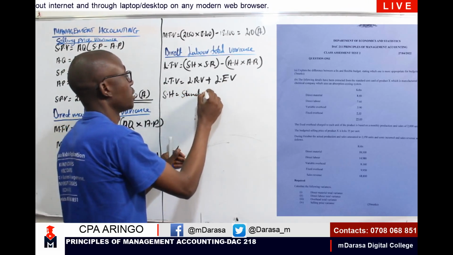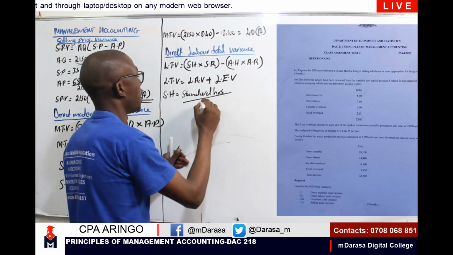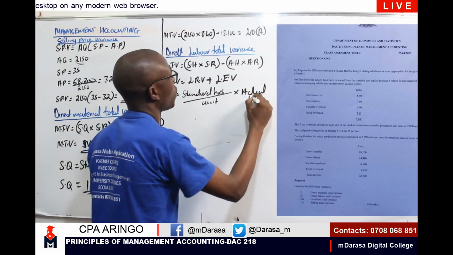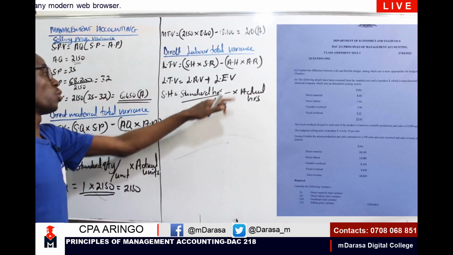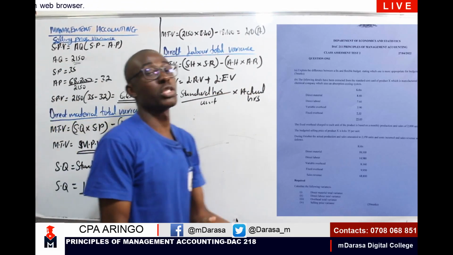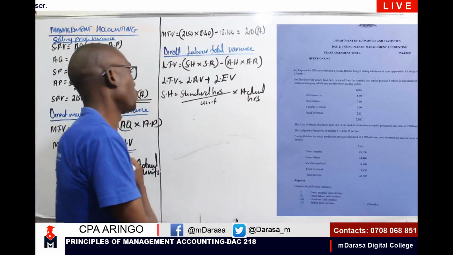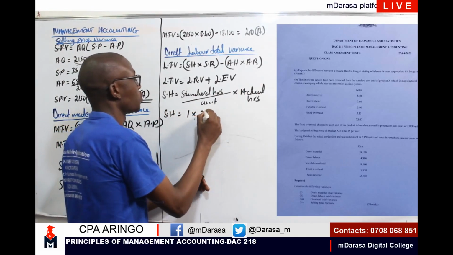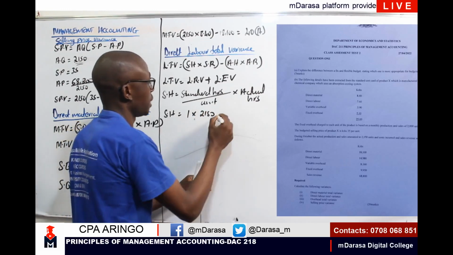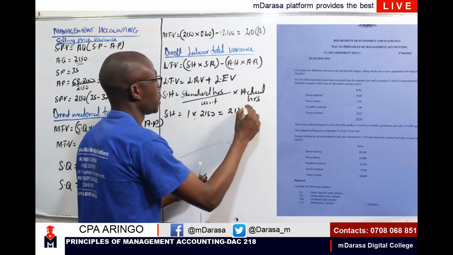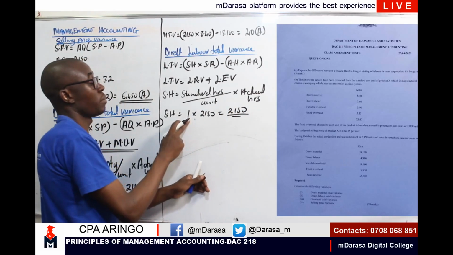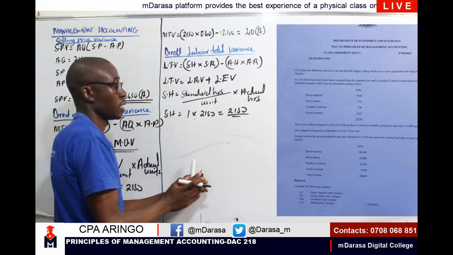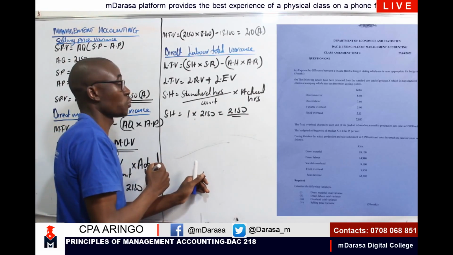Our standard hour per unit times our actual hours. Remember at this point, these items you are not given, so you just assume it is the same as the number of units that you are given. So my SH is the same as 2150. Because this is standard hour per unit, I'm assuming the one that I was given, we multiply by 2150. That is what I'm getting as standard hours of 2150.